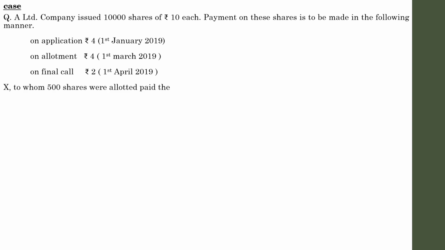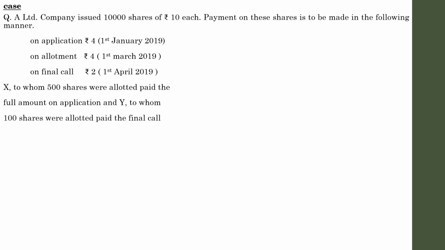X, a person who subscribed to the shares of the company, to whom 500 shares were allotted, paid the full amount on application, and Y, to whom 100 shares were allotted, paid the final call money on allotment. So there are two parties who had made advance payments, that is one Mr. X and one Mr. Y.